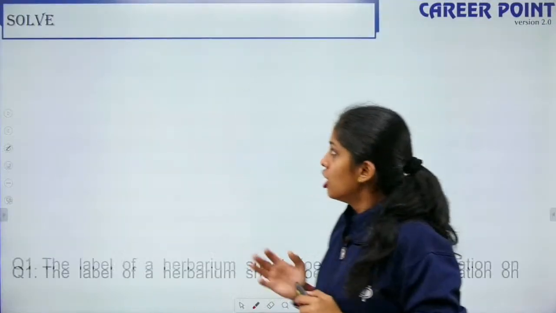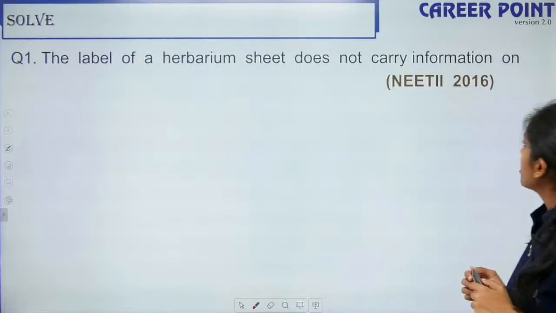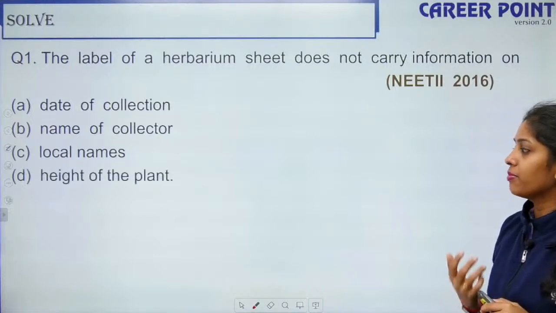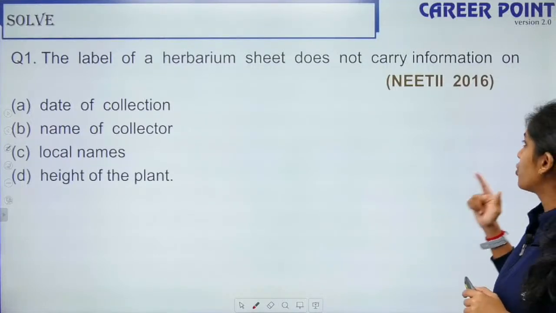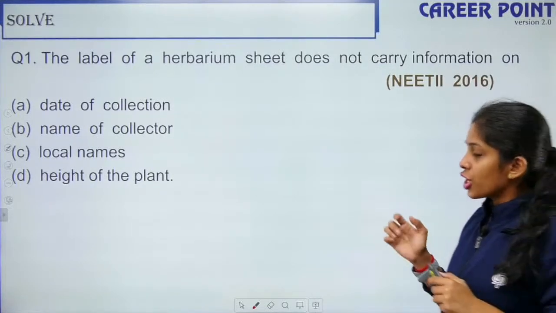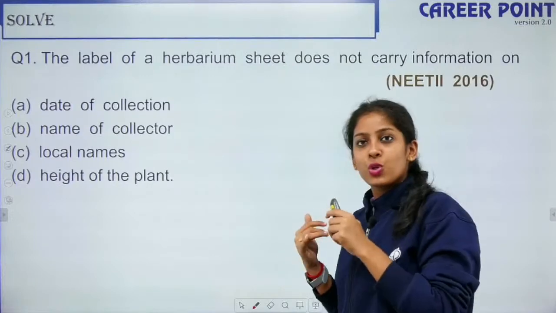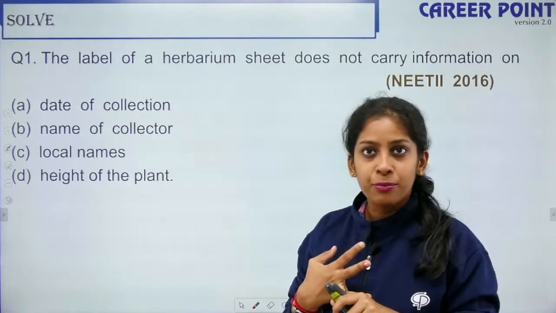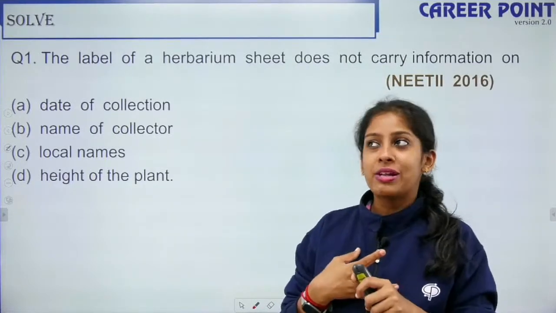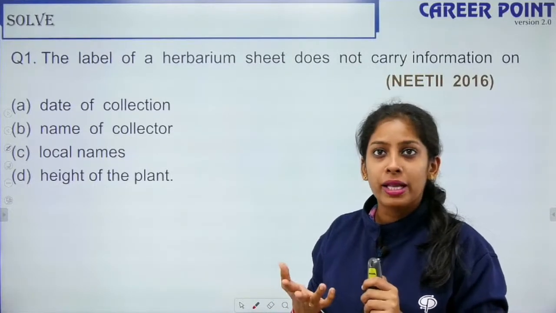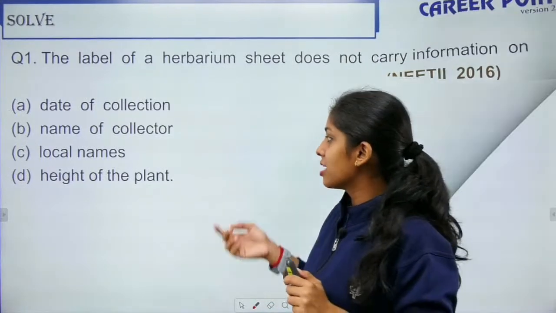So I have two questions for you to make sure you have understood. So here we are. The label of a herbarium sheet does not carry which of the following? The date, the name, the local name, the height of the plant. And this was a question that was asked in NEET 2016. So any guess? You will not mention the height of the plant, whereas you will write the date on which it was collected. You will write the name, who collected it, right? That matters. The local name, for example, Mangifera indica is a binomial name. Mango tree is the local name, the common name, right? So that is there. So the right answer here would be D.